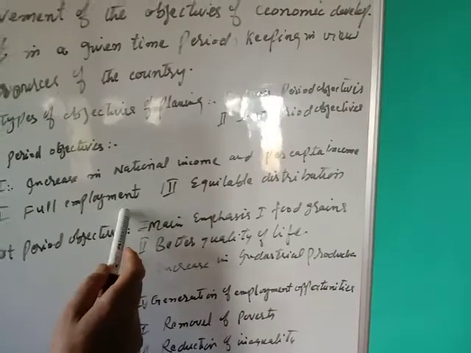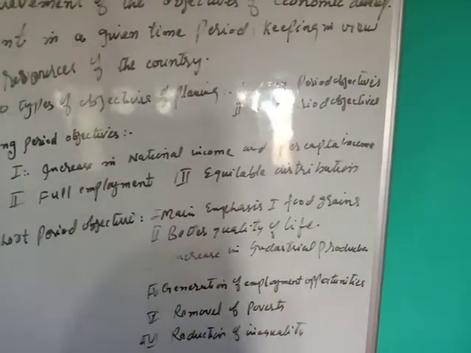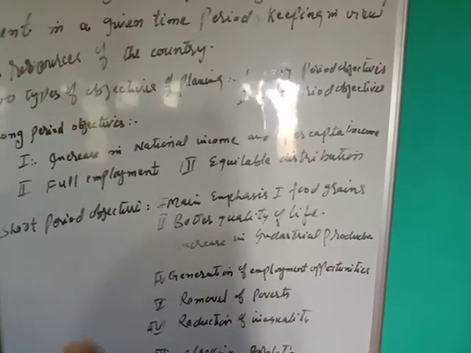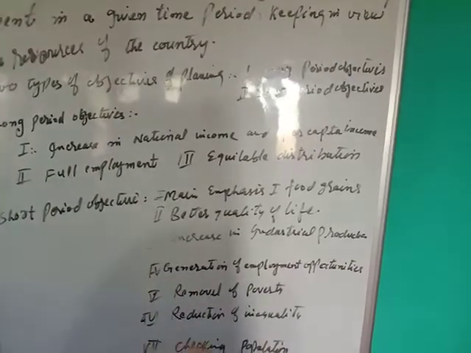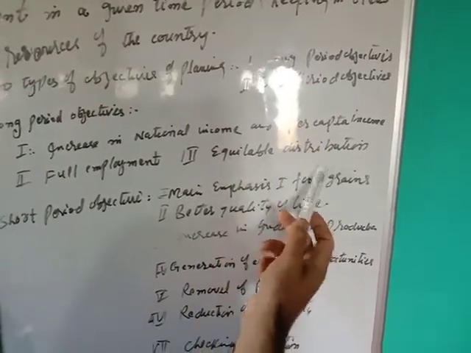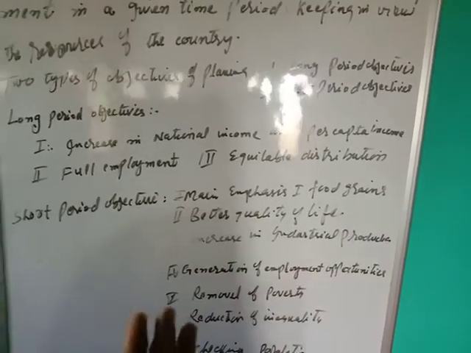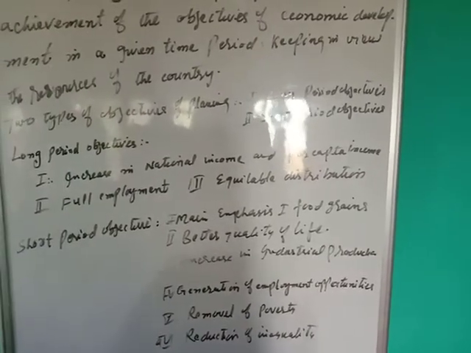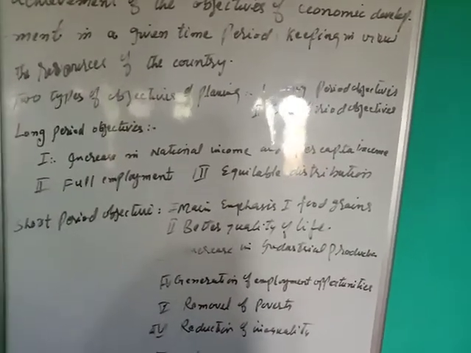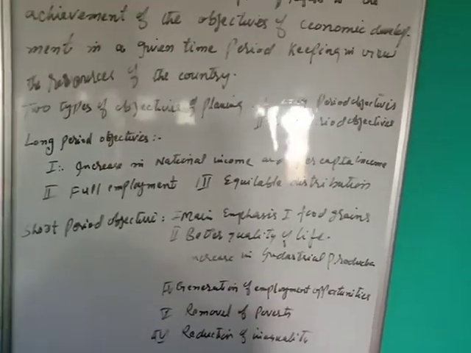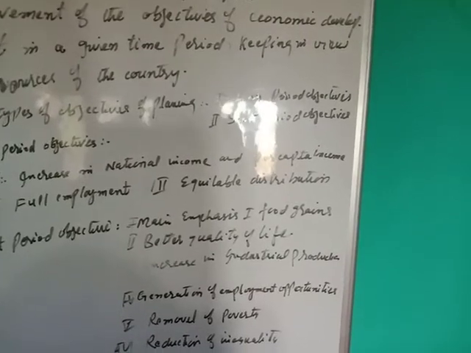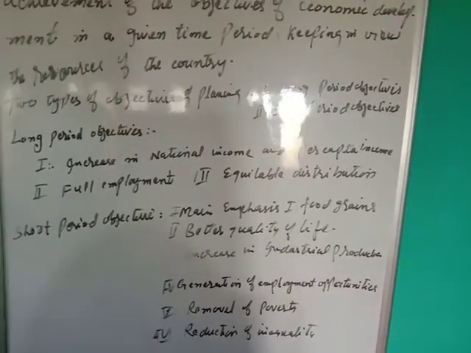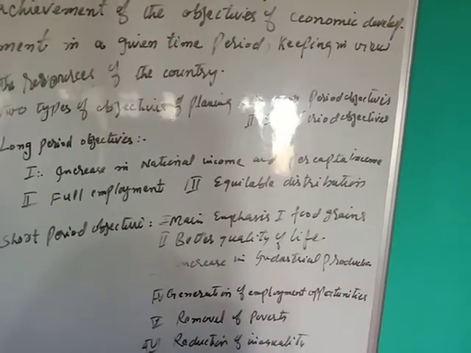Number two, full employment. All resources which we have at our disposal in our country must be utilized fully so that more and more objectives can be achieved. Number three, equitable distribution. The national income must be distributed equally among different sectors: the agricultural sector, industrial sector, water supply, PHE, and employment, so that people will progress, improve, and increase their income.